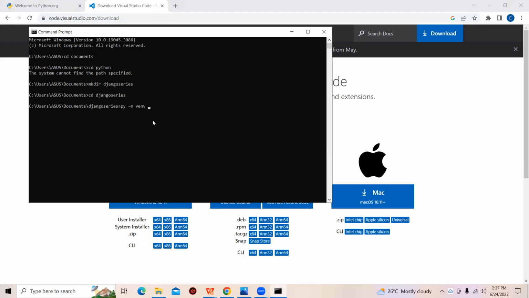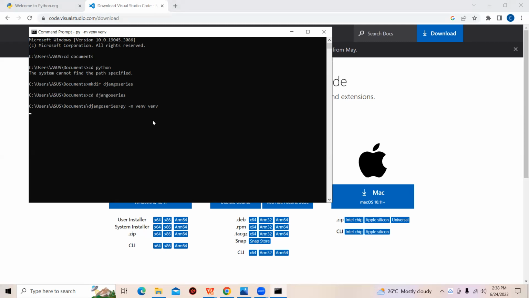Now we need to give our environment a name. Some persons name it environment, some name it anything, but I just like to keep to the conventional style, venv. You should be connected to the internet, very, very important. This will take a while and it will be installed, and after it is installed, what we need to do is activate it.